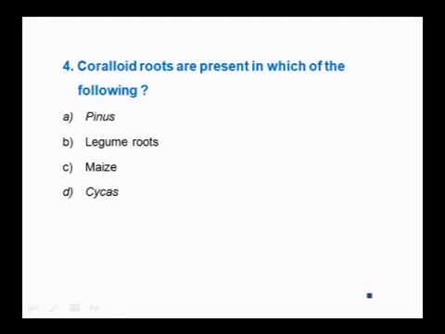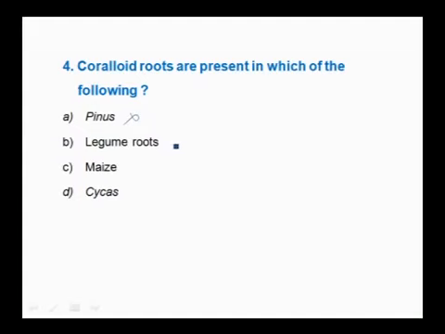Pinus, as we all know, is associated with mycorrhizae, so this is not the answer. Legume roots are also associated with bacteria, with root nodules which are associated with symbiotic bacteria called rhizobium.